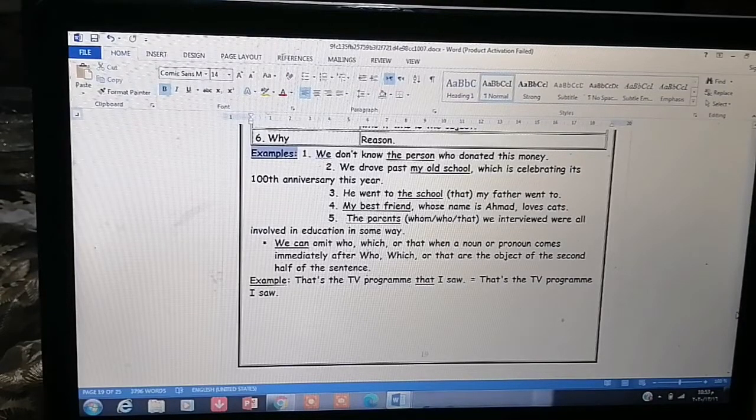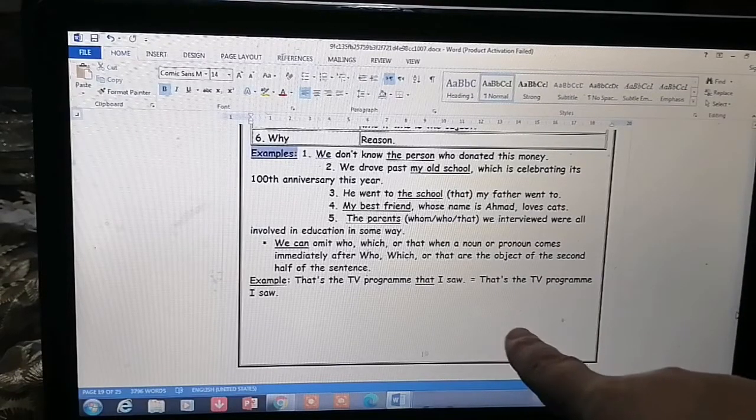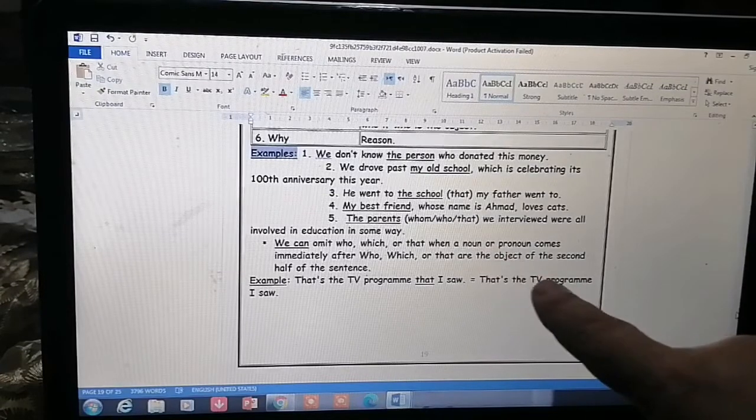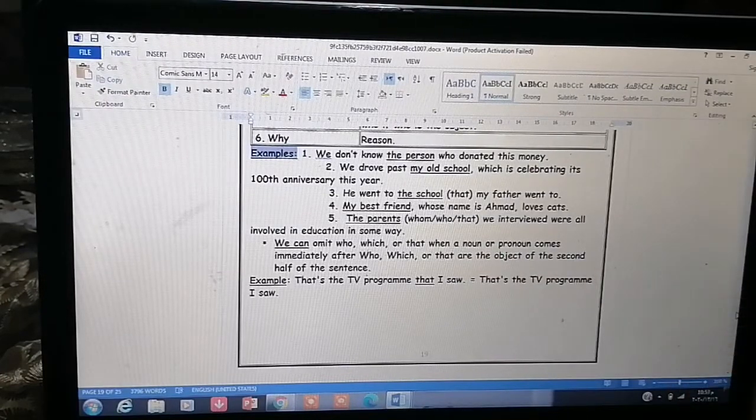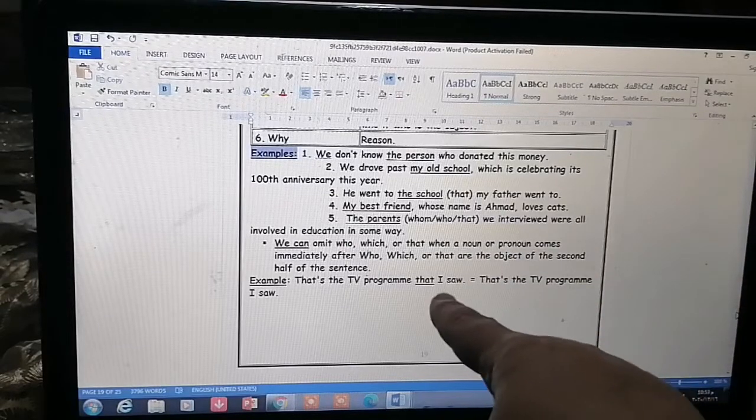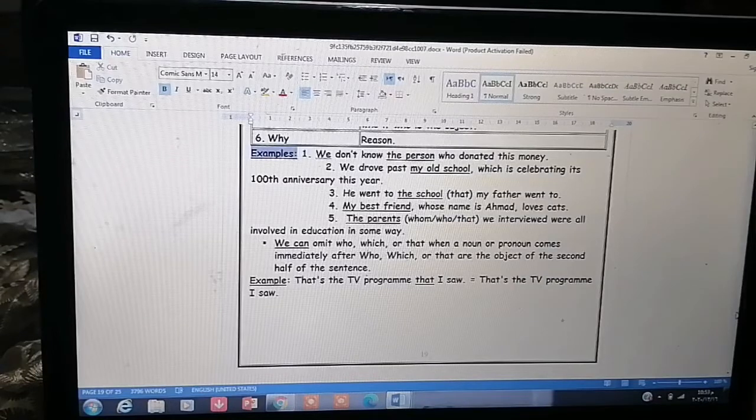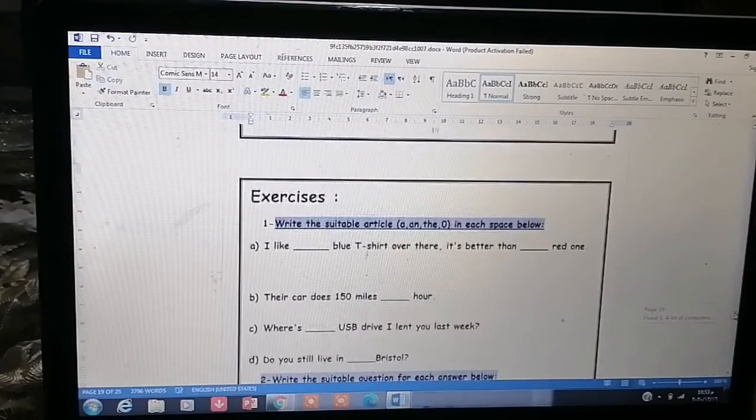Okay? Why can we omit it, meaning delete it? Why? Because look at this one. We have that I. We can omit who, which, or that when a noun or pronoun comes immediately after. Here, I came after that. So we can omit it. We can delete it. Okay? In these cases, when we have who, which, or that and a noun or pronoun comes immediately after, right behind it, we can omit it, as they are the object of the second half of the sentence. We can omit it. Okay?